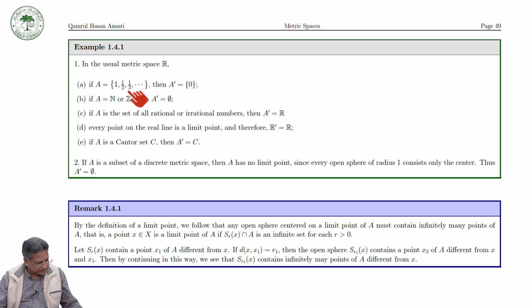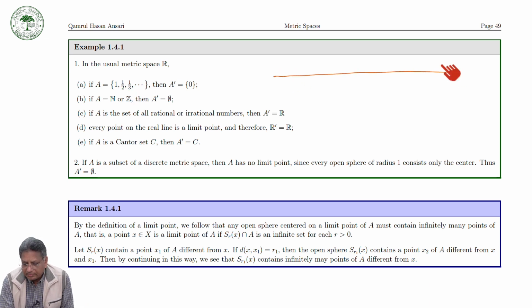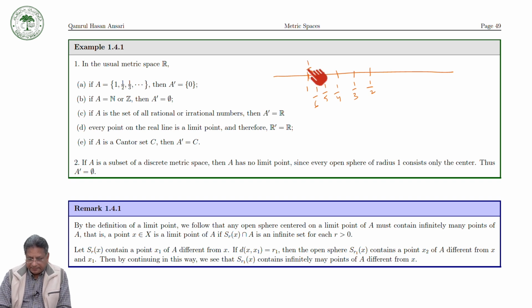Suppose this is your real line, and you have 1, then 1 over 2, 1 over 3, 1 over 4, 1 over 5, 1 over 6, and so on up to 1 over n. Look here, whether 1 over 3 or 1 over 2 or 1 over 4 are limit points of A or not.